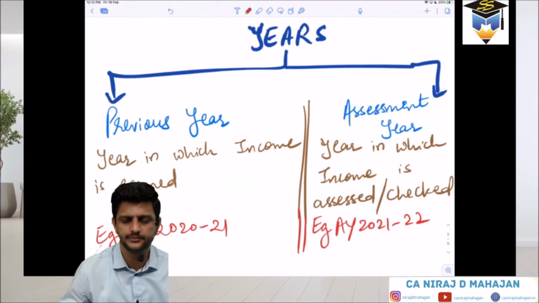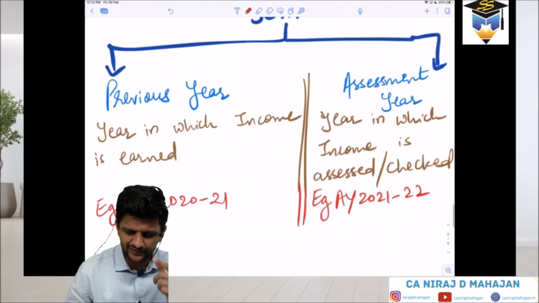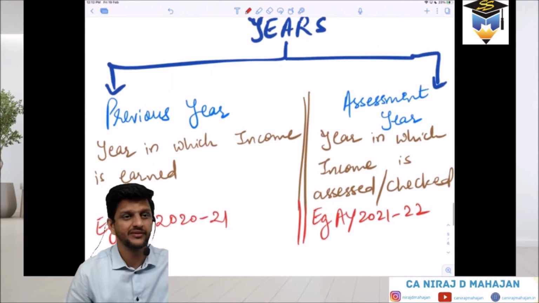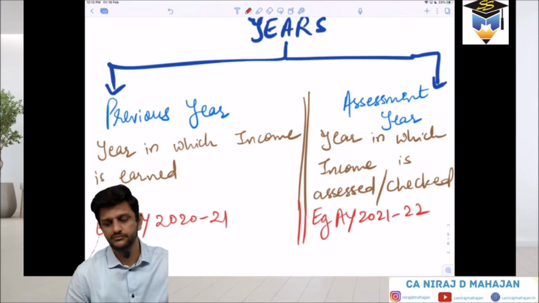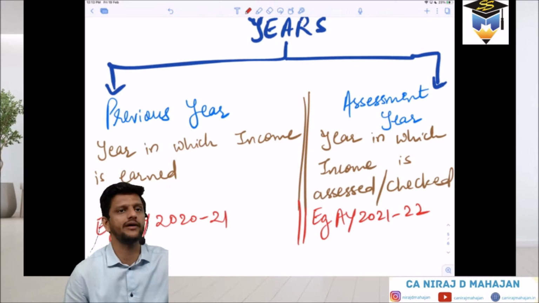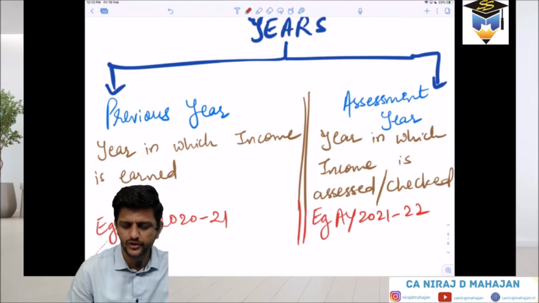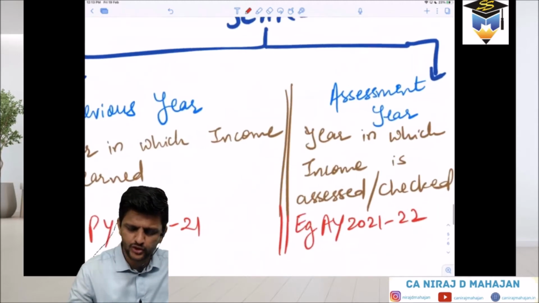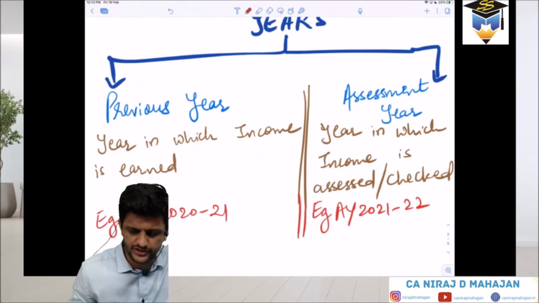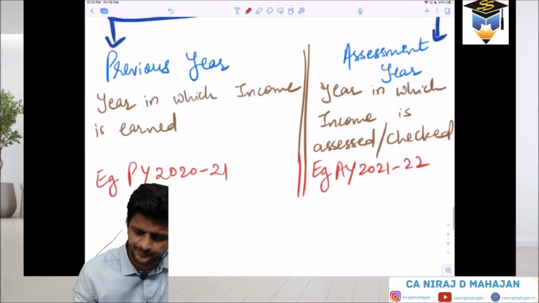Done till here? Simple? So whenever you talk about taxes or years, you have to be very clear: financial year, PY or AY. You'll always see this confusion. Banks will ask you for a particular year, and you'll have to ask whether it is financial year, because some people know only a little bit, so they'll need AY, but we always call it PY or FY, whatever it is. From a practice point of view, we show both PY as well as AY, just for the sake of clarification.